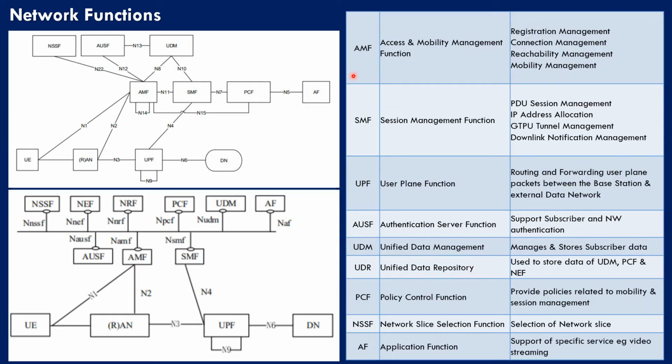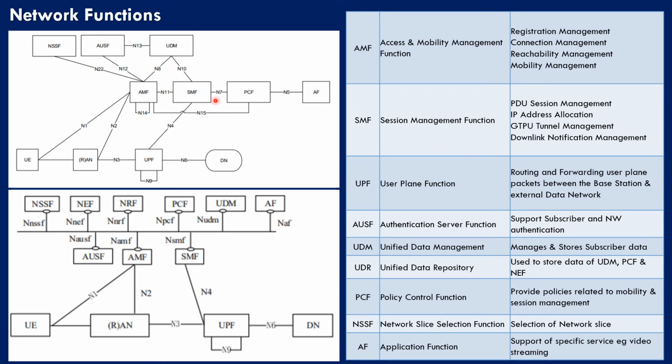Let us discuss in brief about few of the network function elements which are present in 5G core. We'll be discussing in detail about each network function element in the subsequent videos. But this is just to give you a brief introduction. First is AMF, which is access and mobility management function, and its job is registration management, connection management, reachability and mobility management.